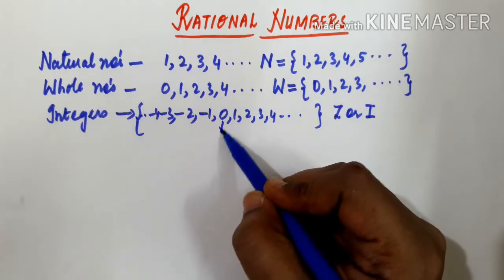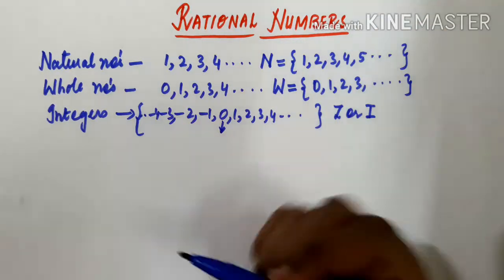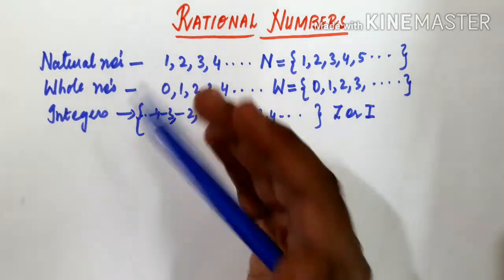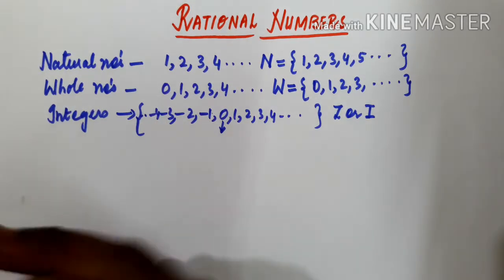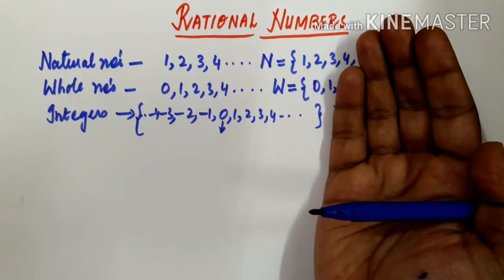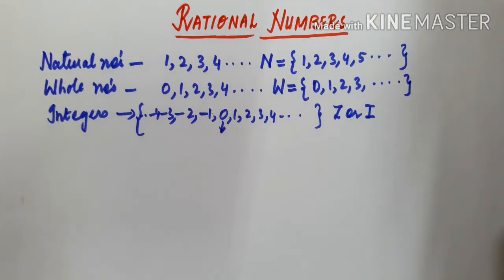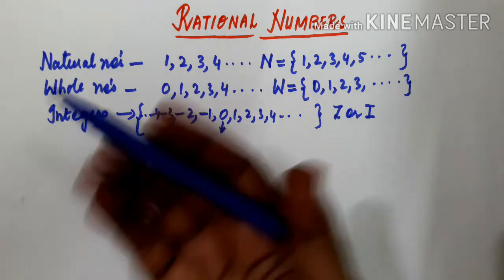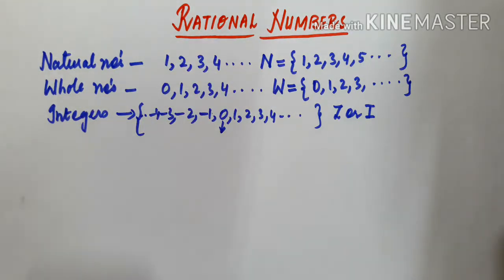Always 0 will be in the center, then on your right hand side 1 2 3 4 and so on up till infinity, and on the left hand side -1 -2 -3 -4 and so on. Positive numbers will be on the right hand side, negative numbers will be on the left hand side. Fine. So these are the natural numbers, whole numbers, and integers. And what more have you read?